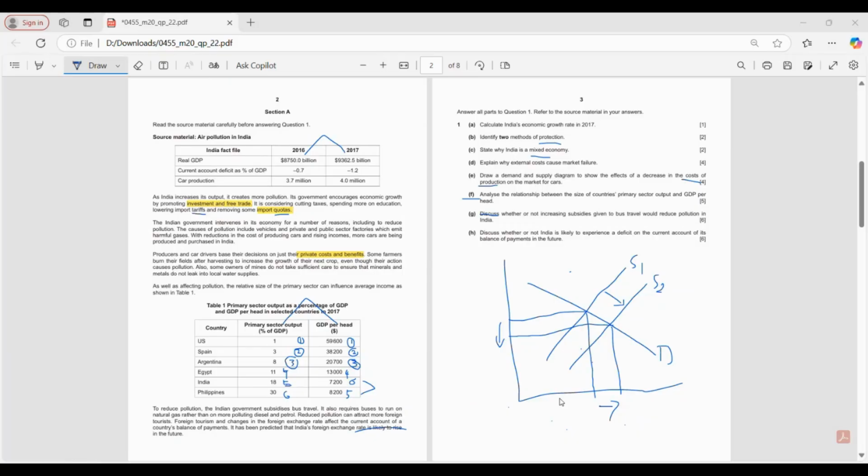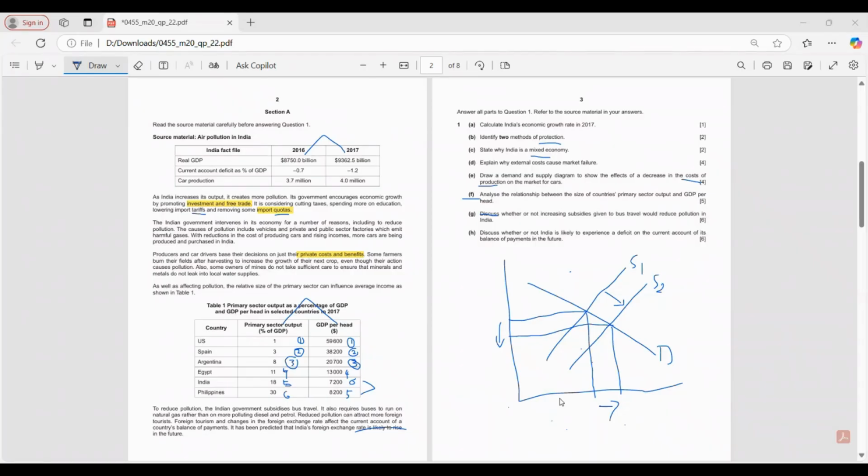So, however, they may not experience a deficit, as India may be independent in some sectors like the primary sector, which can produce more output.